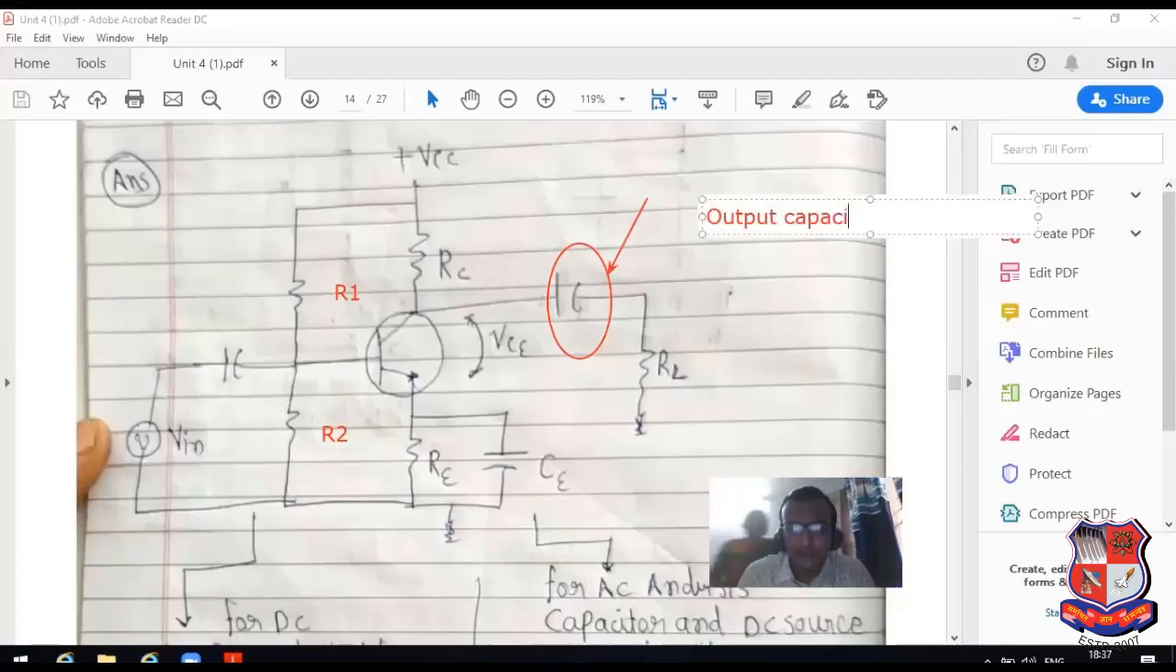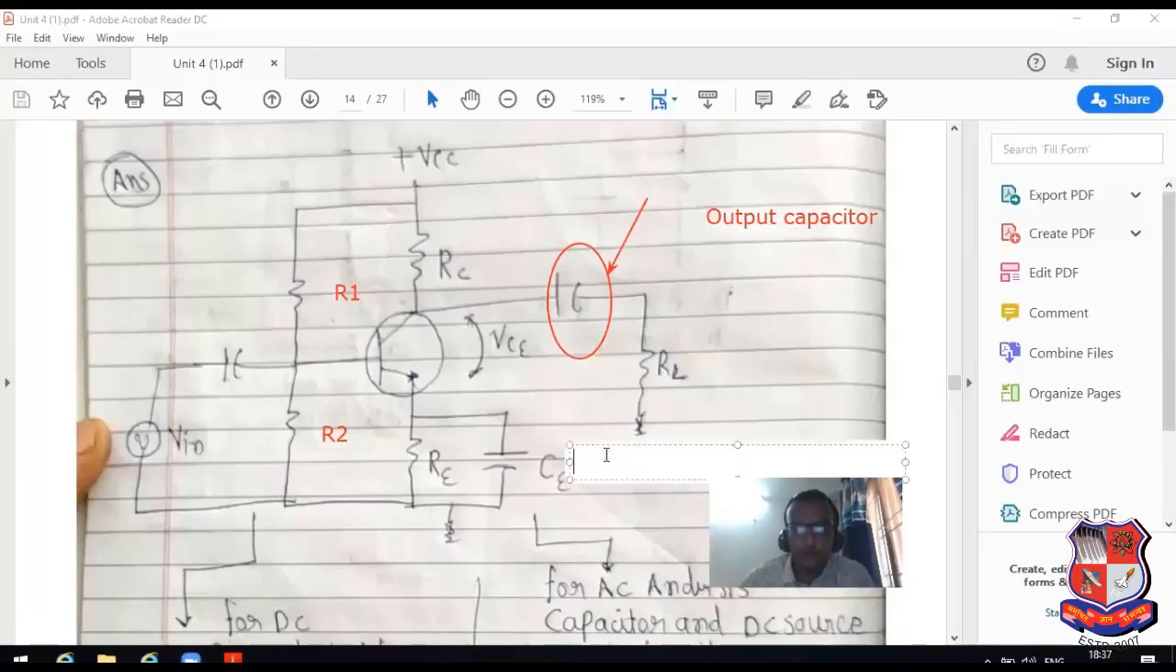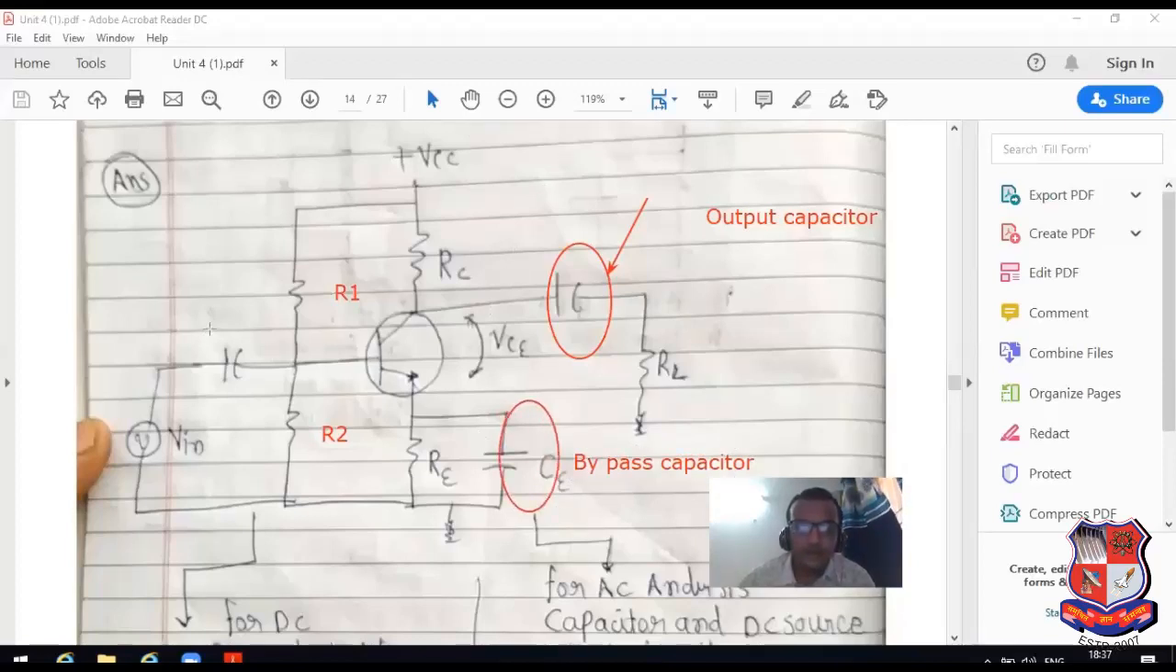It is known as output capacitor. It is known as bypass capacitor. What is the use of this capacitor? What is the use of that capacitor? That I have mentioned, that already discussed in lecture number 2. But why I have recalled, because it is connected with this particular theory. Similarly, it is known as input capacitor.